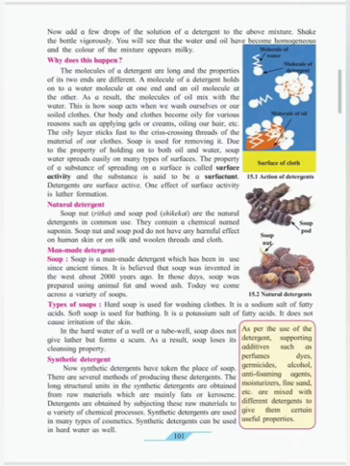Types of soap. Hard soap is used for washing clothes. It is a sodium salt of fatty acid. Soft soap is used for bathing. It is a potassium salt of fatty acids. It does not cause irritation of the skin.